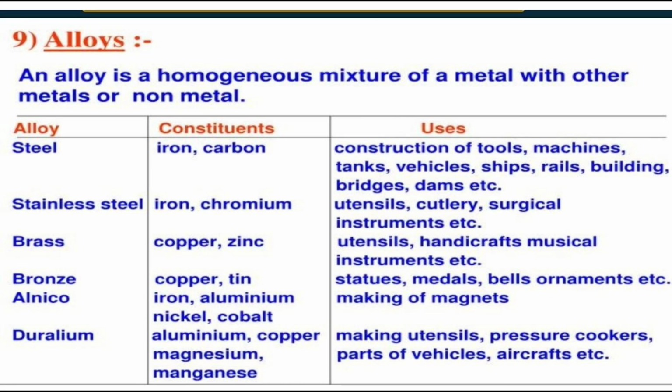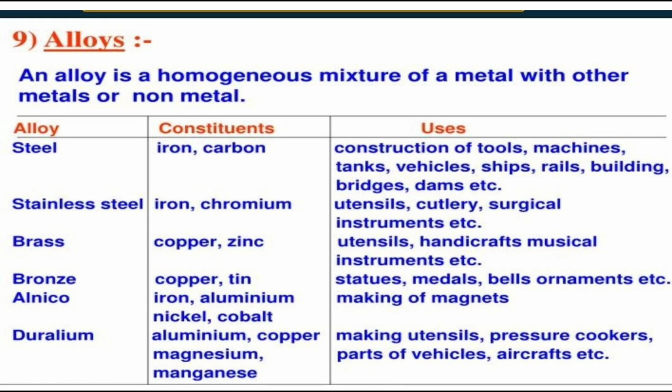Now the next topic is alloys. What is an alloy? An alloy is a homogeneous mixture of two or more metals, or one or more metals and a non-metal. Alloying is used to alter the properties of metals to suit certain applications. An alloy is usually made by mixing together metals in their molten form. They are also sometimes made by mixing metal powders together.